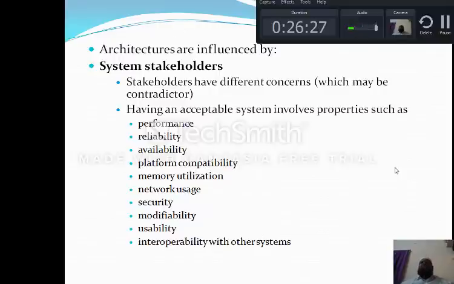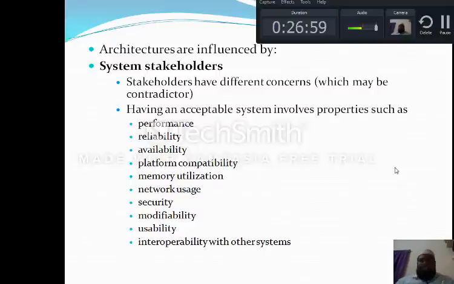The properties that the architecture should perform are: performance of the architecture or the system, reliability of the system, availability of the system, platform compatibility of the system, memory utilization of the system, network usage of the system, security of the system, modifiability of the system, usability of the system, and interoperability with other systems.